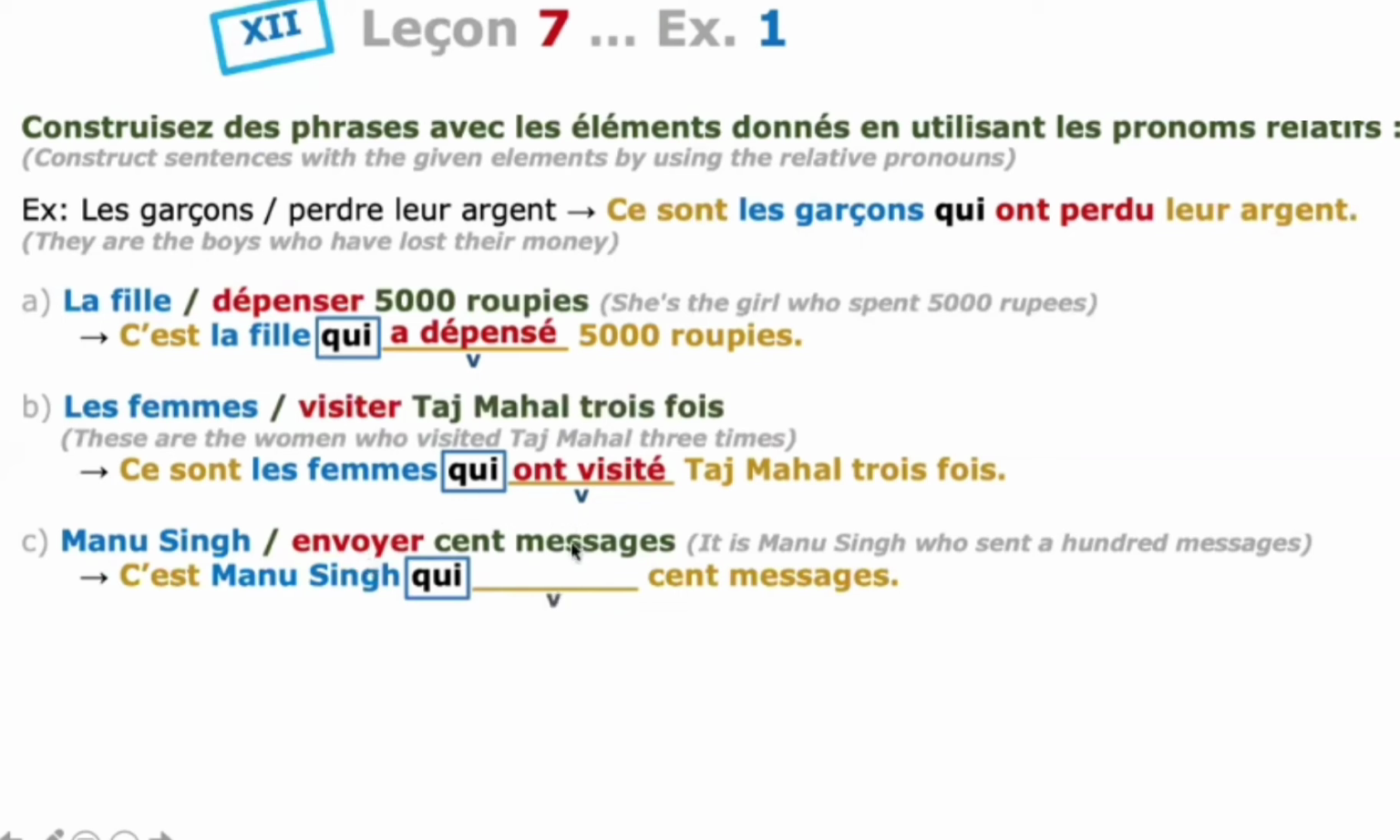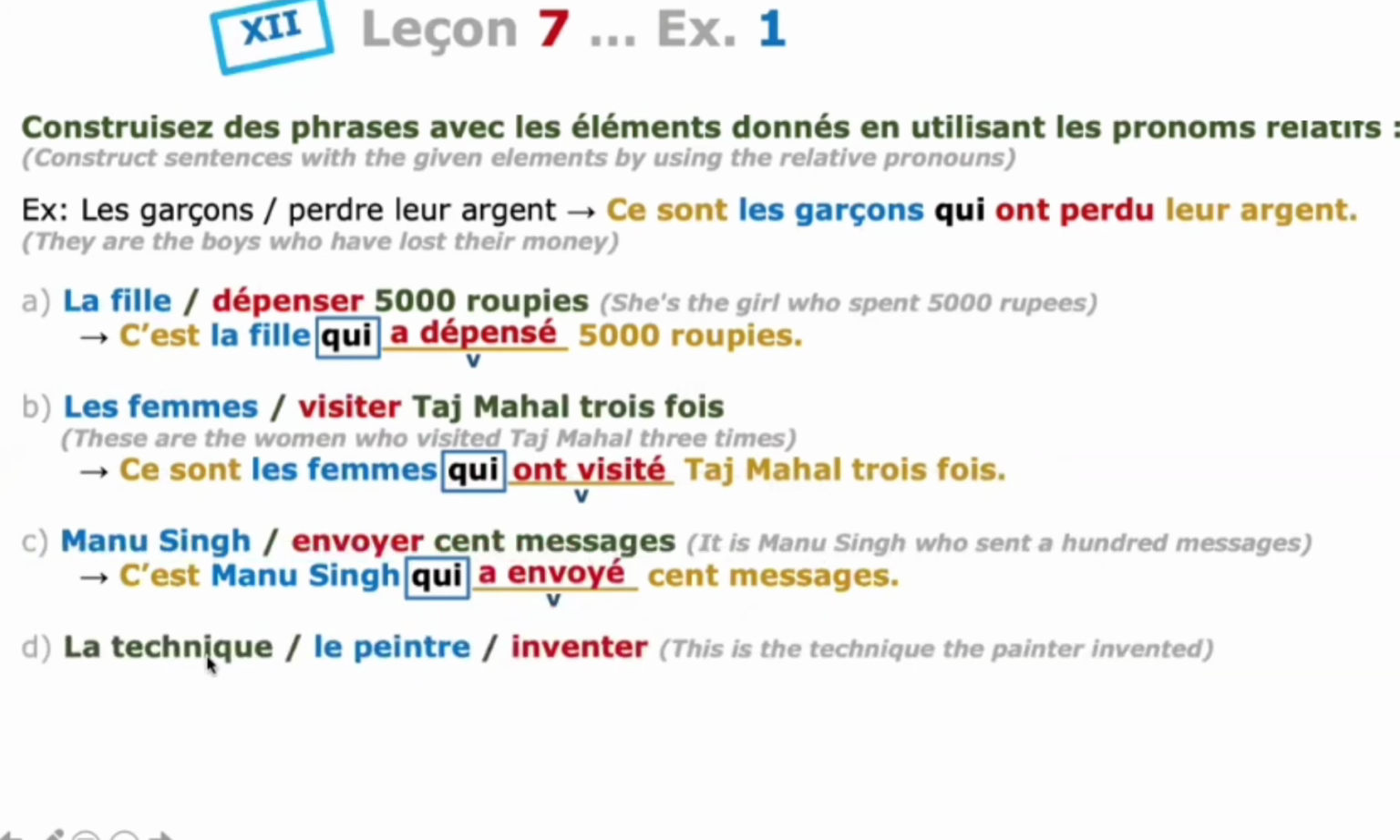So I have to change this to passé composé. It is not in the Dr and Mrs Vandertramp list, so you have to use avoir as the auxiliary verb, in the singular form. Il a. A is the conjugation, and cut er and add é at the end. Fourth one. La technique que le peintre a inventée. See here, in the first three sentences, you have only two elements: the girl and to spend, the woman visited, Manu Singh envoyer, to send.